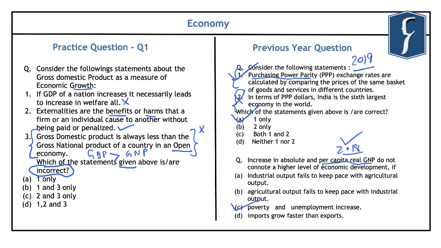So if you look at the requirement of this question, we have been asked to identify the incorrect statement. We find that the incorrect statements in this question are the first statement and the third statement, and accordingly the correct answer is B, that is 1 and 3 only. With this, let's take up the next question now.